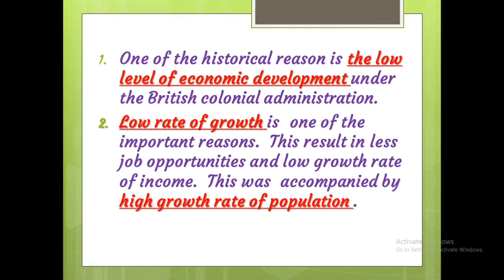These three factors together make a low rate of growth. Okay, then first reason, the low level of economic development. Second reason, low rate of growth. This results in less job opportunities and a low growth rate of income, and this was accompanied by high growth rate of population.